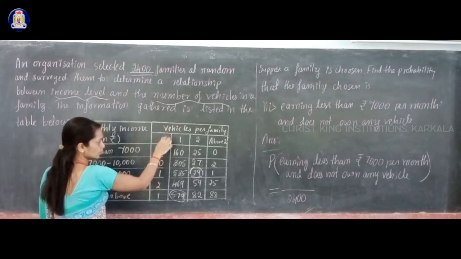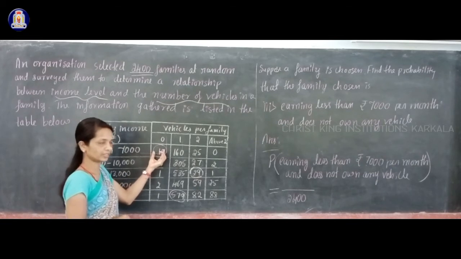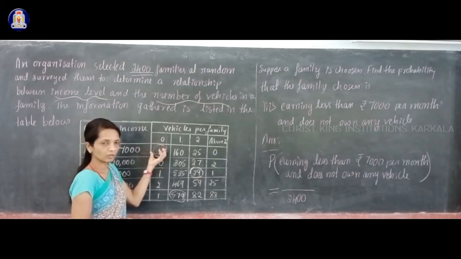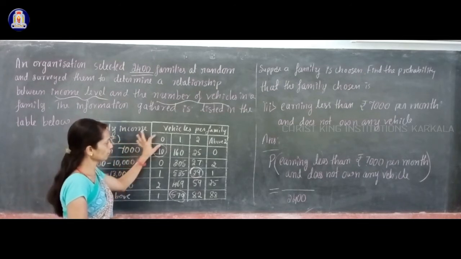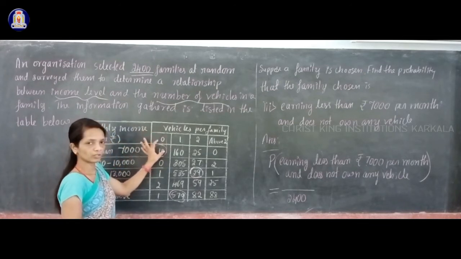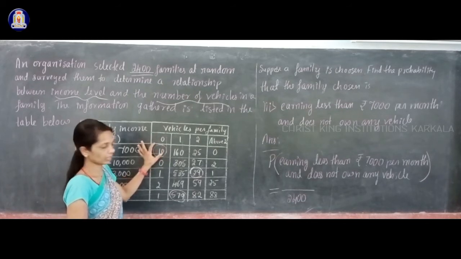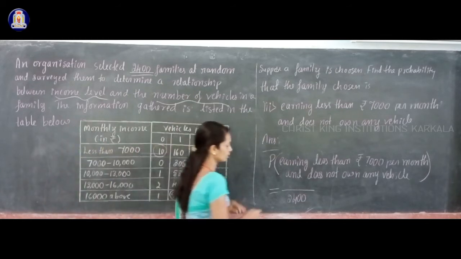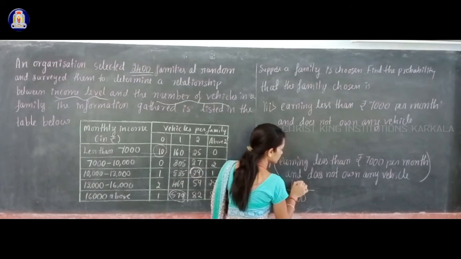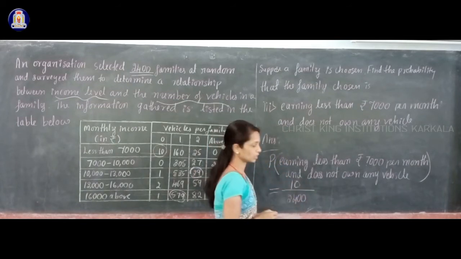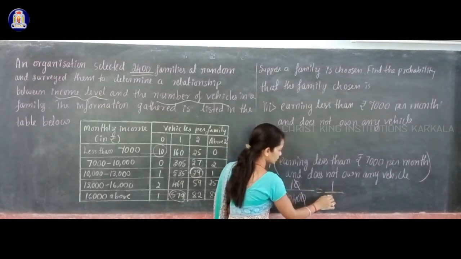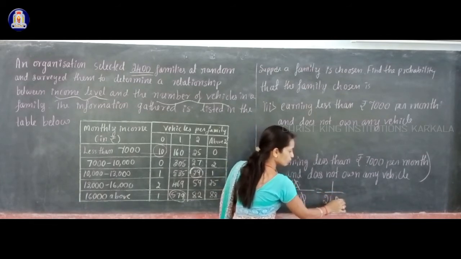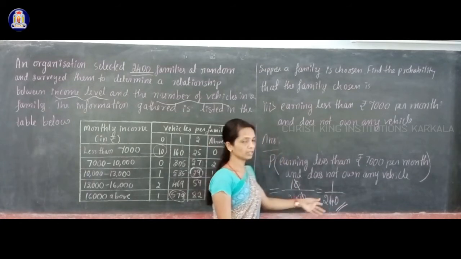This column and this row meet at 10. That means 10 families have income less than 7,000 per month and do not own any vehicle. So in the numerator you write 10 dividing by 2,400, and you can cancel a 0. The simplified probability for this sub question is 1 by 240.